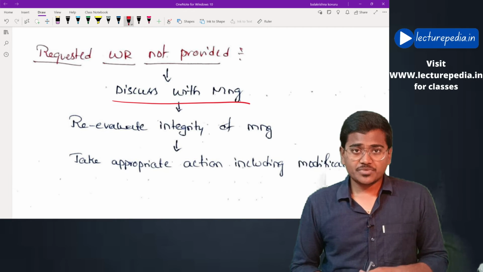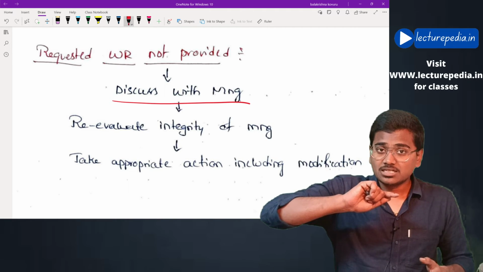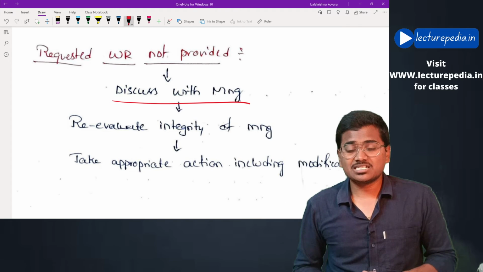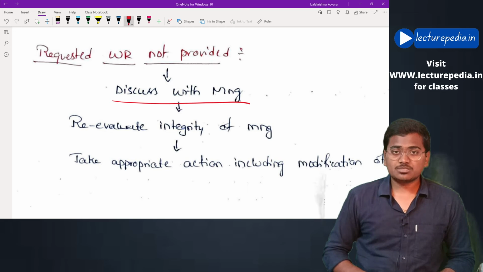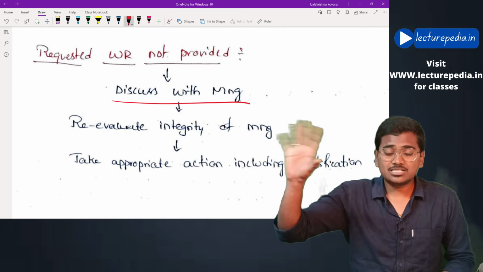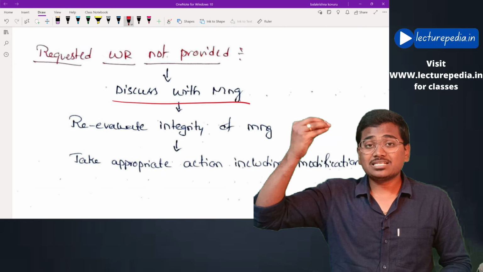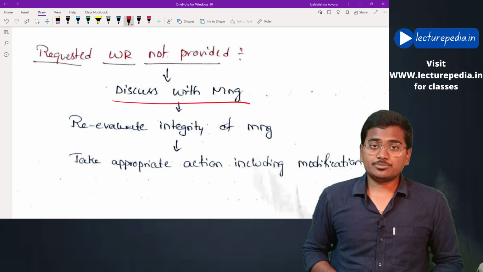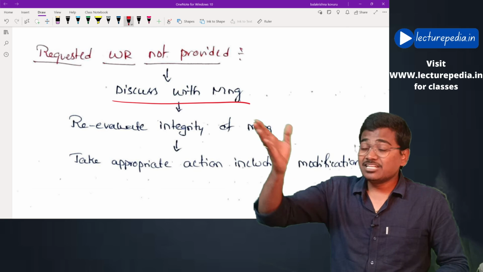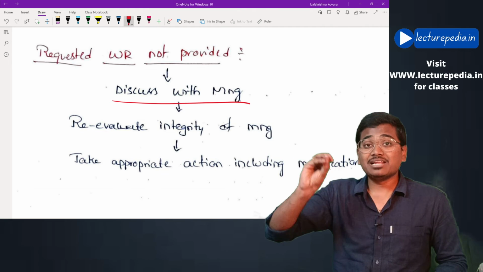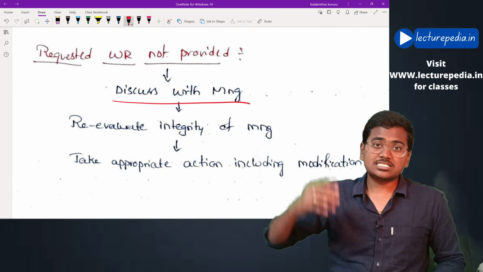After discussing also, if management refuses to give the written representation, then he will assess the integrity of the management. Okay, whether auditor can place reliance on the management or whether management is involved in any frauds. Okay, like this, he will assess the integrity and honesty of the management.